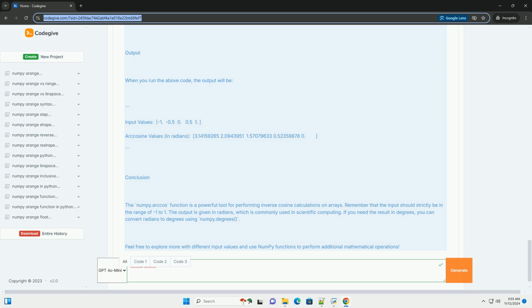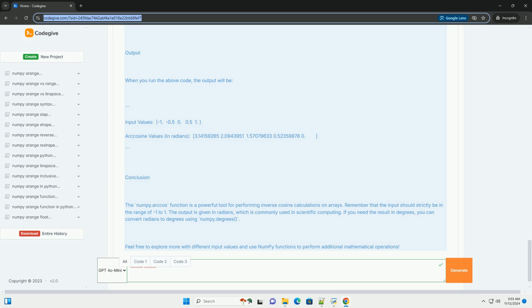Step 4, display the results. Finally, we can print the results to see the computed values in radians. Complete example code. Here's the complete code snippet for the above steps. Output. When you run the above code, the output will be